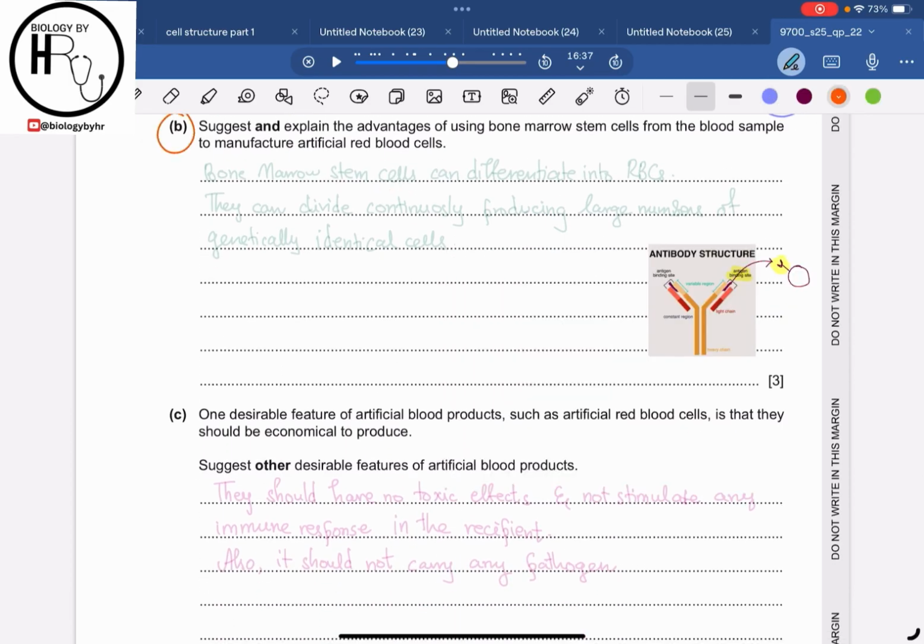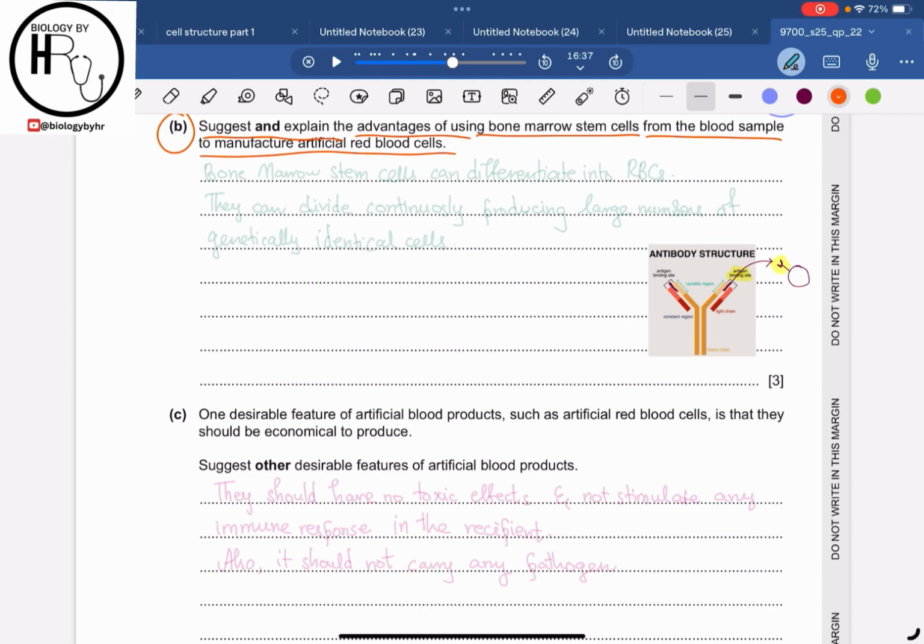Part B says to suggest and explain the advantages of using the bone marrow stem cells from the blood sample to manufacture the artificial red blood cells. Basically the bone marrow stem cells are naturally able to produce and differentiate into the red blood cells as well as the other blood cell types if needed. So this ensures that the cells are efficiently produced, right, because it is producing from the stem cells which we have extracted from the body. So the desired red blood cell is being produced. This is an advantage of it.